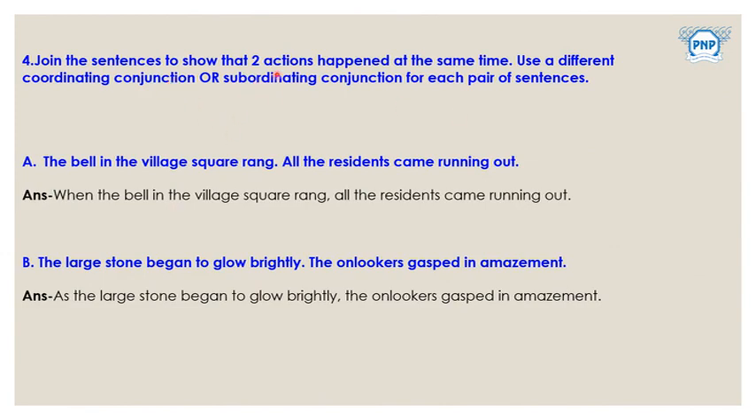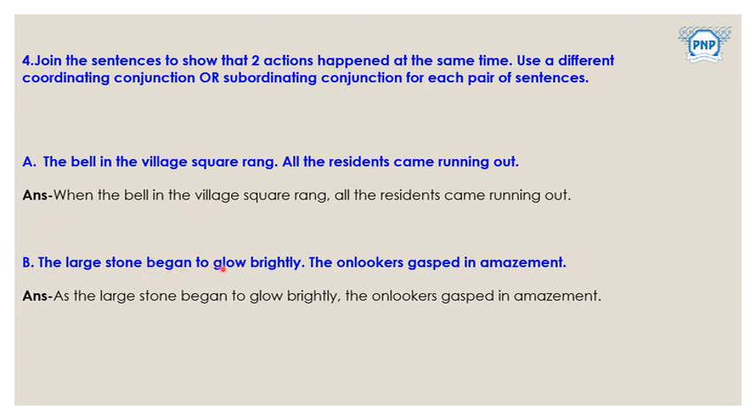Join the sentences to show that two actions happen at the same time. Use a different coordinating conjunction or subordinating conjunction for each pair of sentences. Okay, let's see. The bell in the village square rang. All the residents came running out. Two separate sentences are there, but we have to join them and make one. So we are going to use here "when". When the bell in the village square rang, all the residents came running out. Correct? By just adding "when" and a comma, we made these two separate sentences into one. Correct? Let's check the next one.